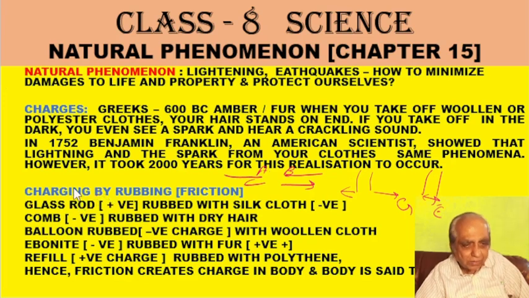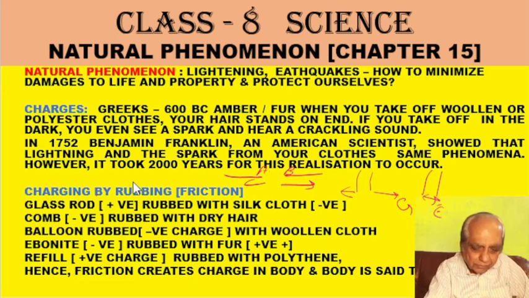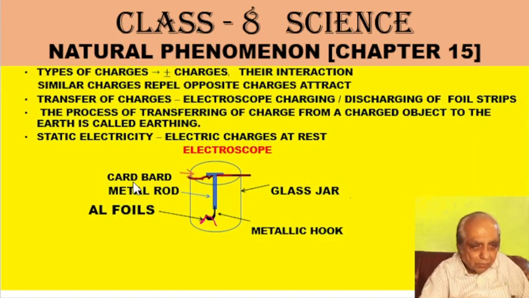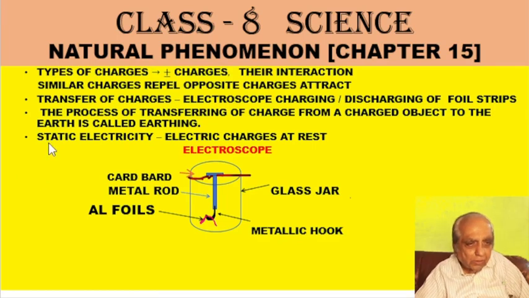This charging has come because of rubbing or friction, so we say this is charging by friction. I have explained that there are two types of charges, positive and negative, and similar charges repel and opposite charges attract.